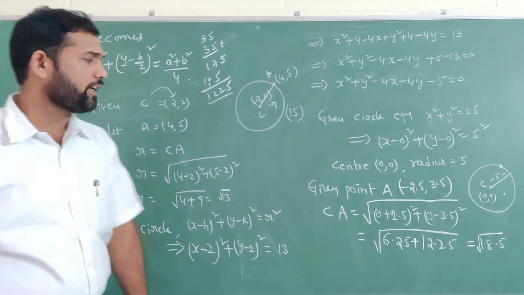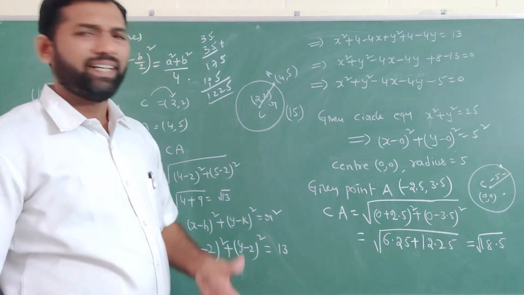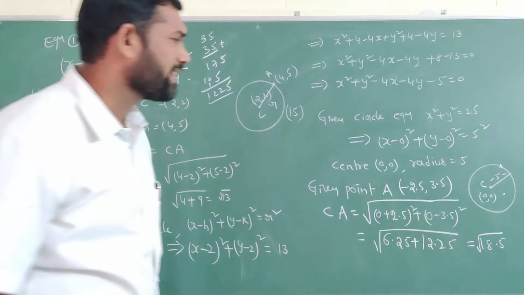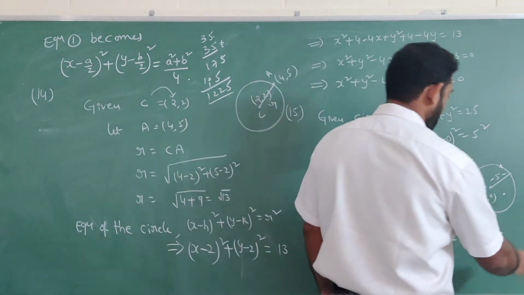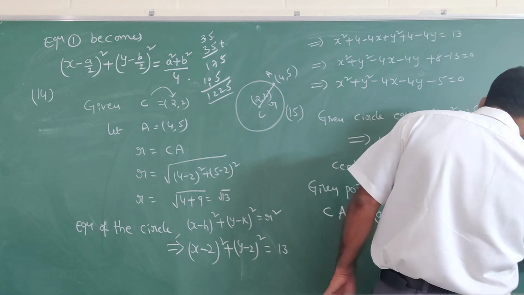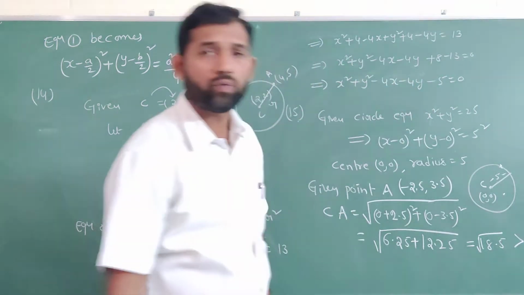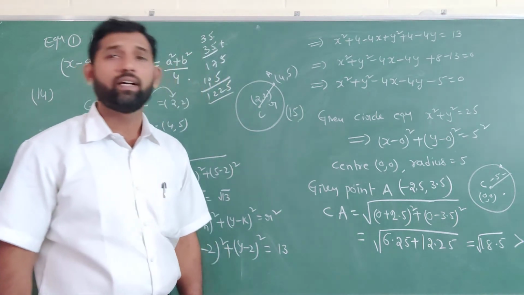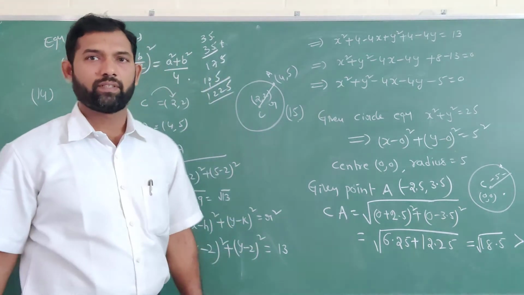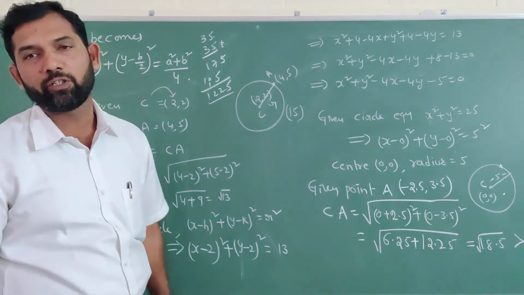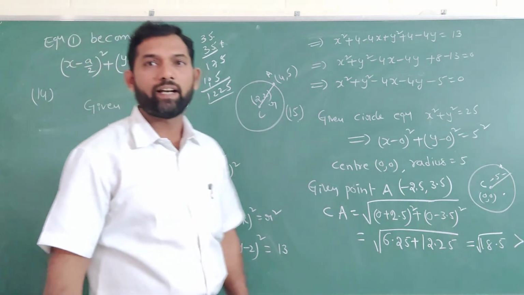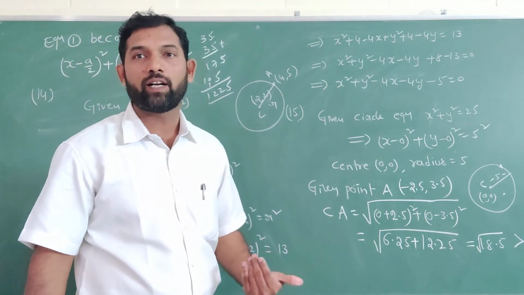Root of 18.5 will be greater than 4 and less than 5. Greater than 4, less than 5 means what?